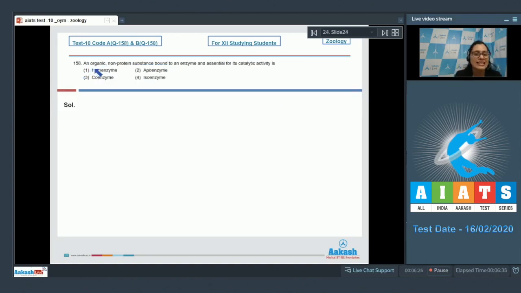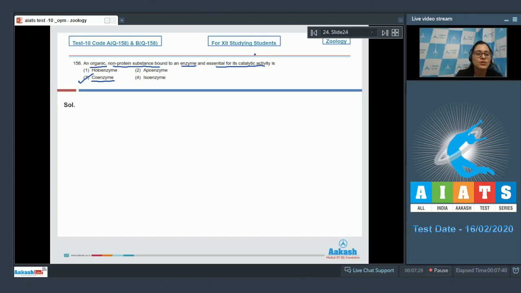Question number 158. An organic non-protein substance bound to an enzyme and essential for its catalytic activity is, and the options given are holoenzyme, apoenzyme, coenzyme, isoenzyme. And the correct answer to this question is option number 3. Coenzyme is an organic non-protein substance bound to an enzyme and essential for its catalytic activity. Coenzymes are organic molecules often derived from vitamins, bound loosely to an enzyme and essential for its activity.